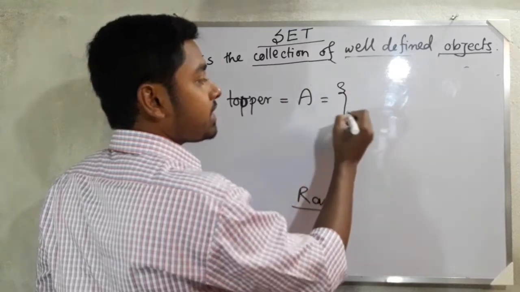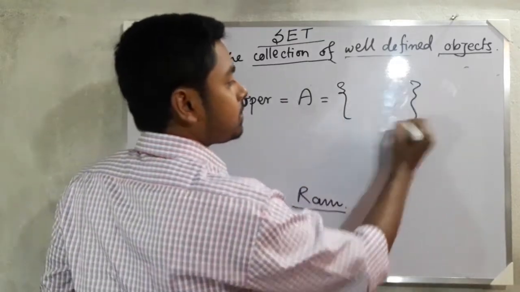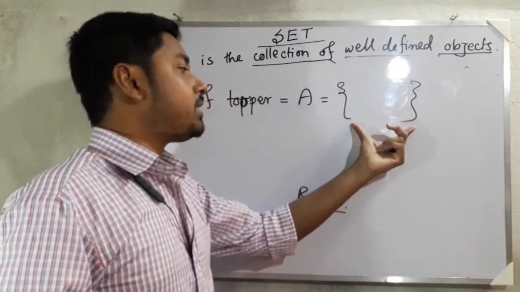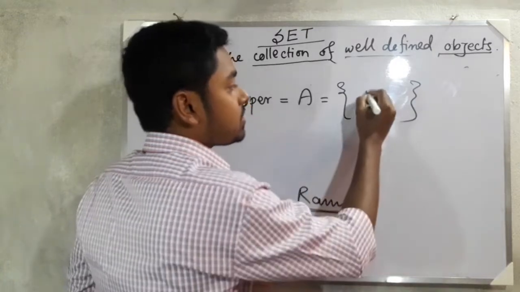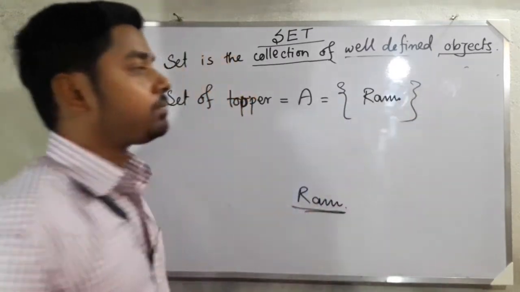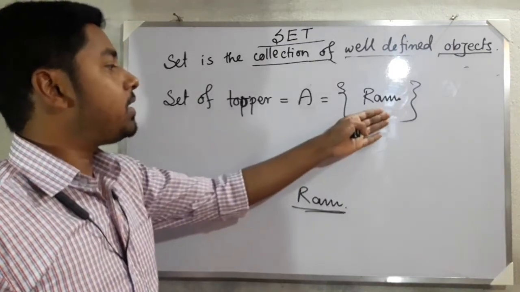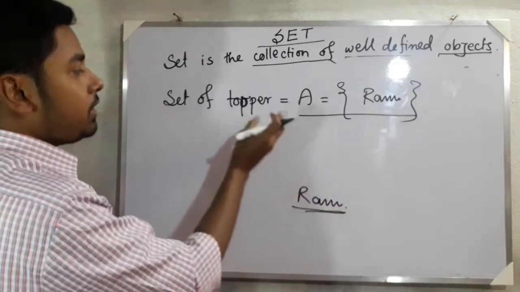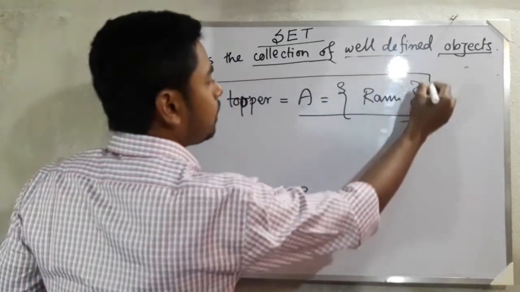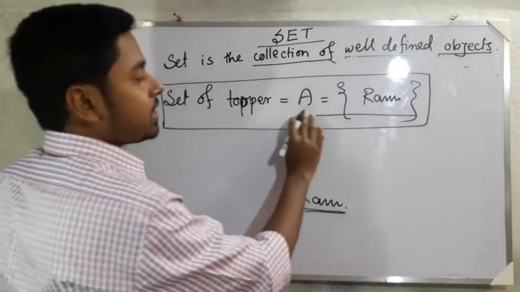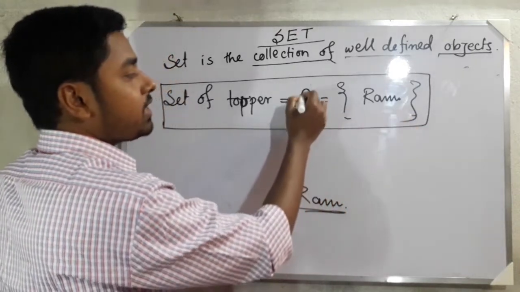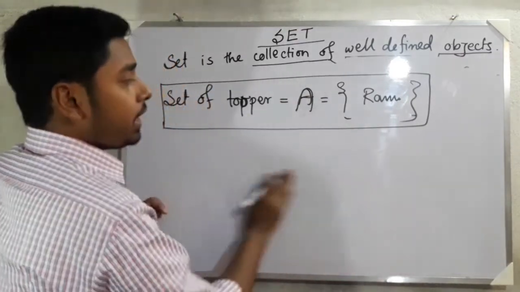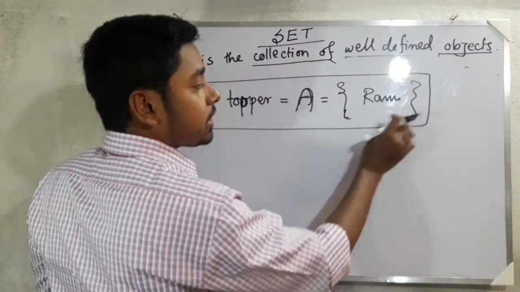First of all we have to take the set notation, and that is the curly bracket. This is called the set notation. And in the set notation, we have only one student, that is Ram. So this is the set of the topper students of your class. That means this is the representation of the set. A set you can represent by a capital letter only, not a small one, and this is called the set notation, curly bracket.